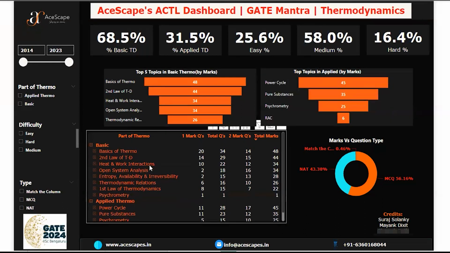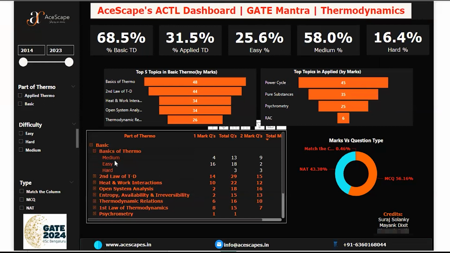Now let's see what kind of questions come within the basics of thermodynamics. Most of the basics of thermodynamics questions come in the medium zone, but you can see the number of easy questions: 16 questions of 1 mark are of the easy range. So the highest marks in the basics of thermodynamics are of the easy domain.